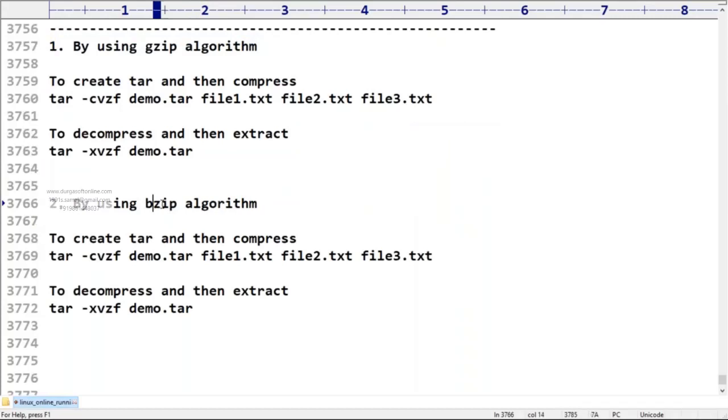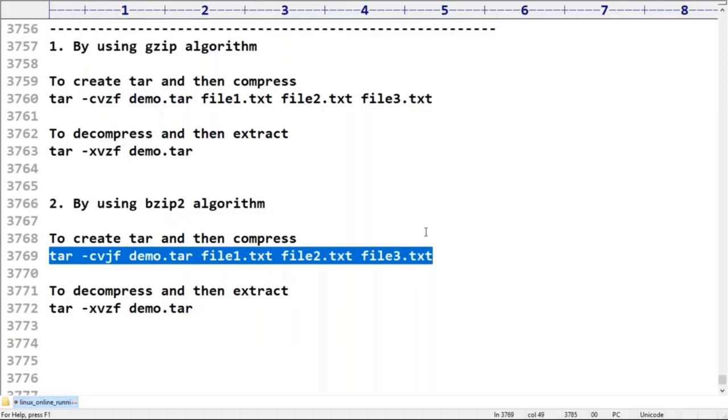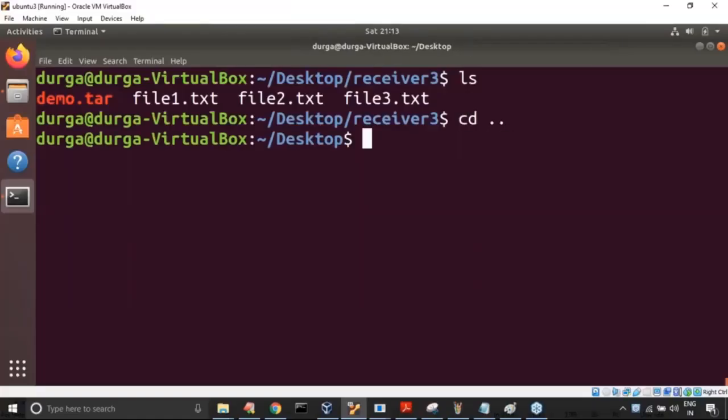The bzip2 algorithm. Okay, so everything is the same, sir. Which options do we need to use? I forgot. Can anyone please remind me once? I told you already, but I forgot because my memory power is very, very less. You know already, I told you multiple times. Okay, the j option we have to use. So, sir, use the j option. Now creation of the tar file and then compression, everything is going to happen with the j option.